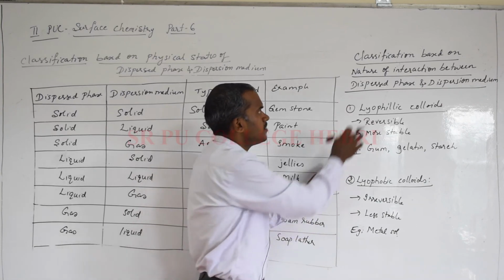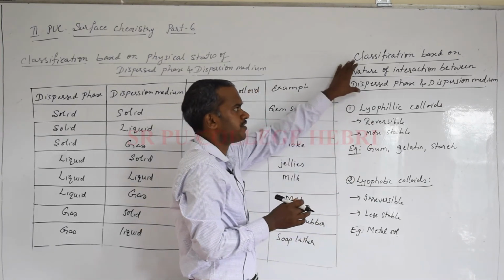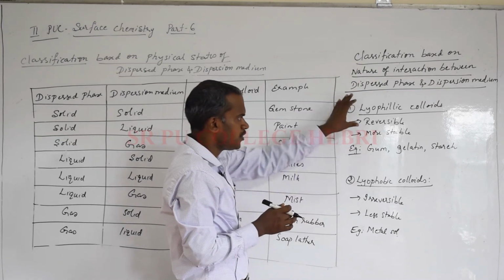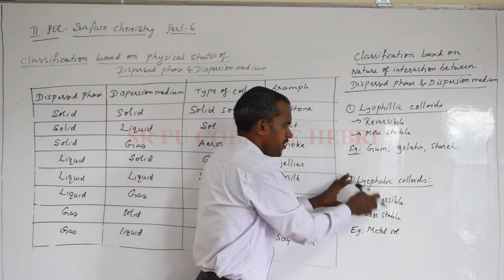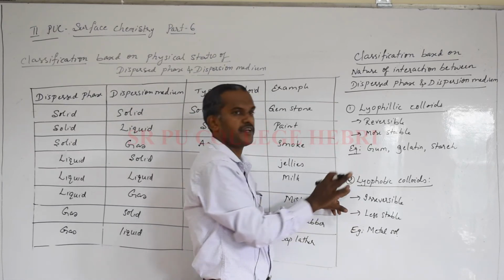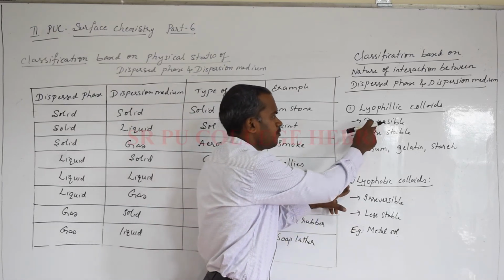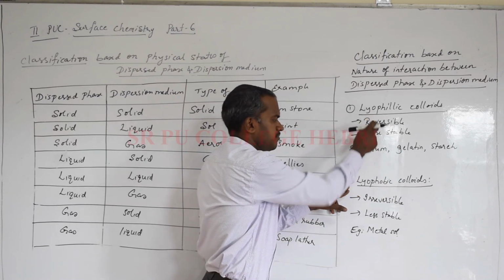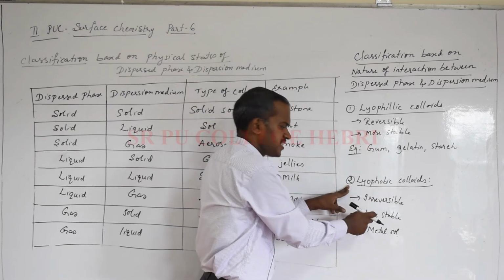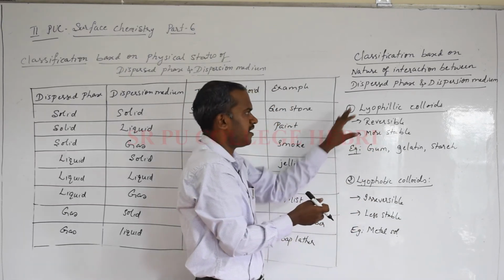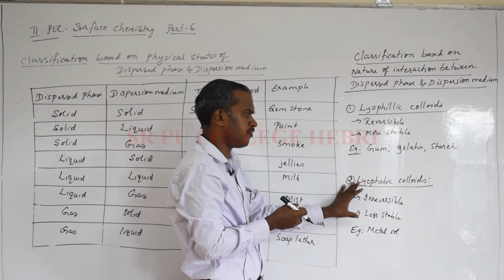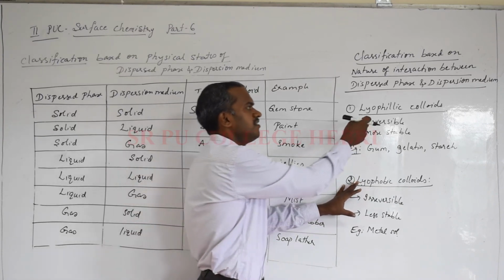Are you clear? So this is the second basis for the classification, based on the nature of interaction between dispersed phase and dispersion medium. There are two types, lyophilic and lyophobic. You understood the definition: in lyophobic, the dispersed phase and dispersion medium are independent, with no force of attraction. Remember the other points as differences. Lyophilic is reversible, whereas lyophobic is irreversible. Lyophilic is more stable, lyophobic is less stable. On ease of preparation, lyophilic colloids can be synthesized easily, whereas preparation of lyophobic colloids is not so easy.